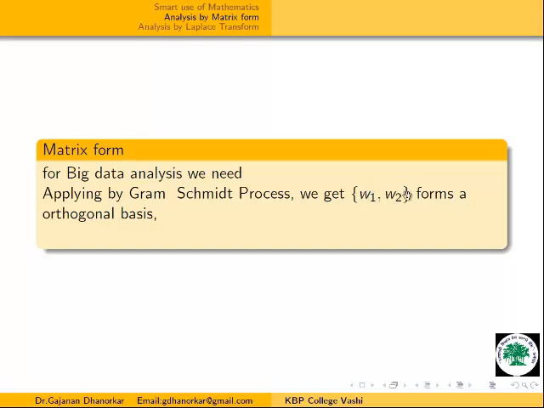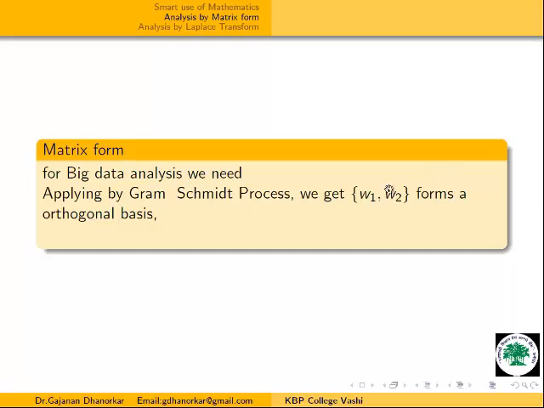That means these are two orthogonal vectors. Moreover, we can shrink these two orthogonal vectors further by converting them into orthonormal vectors, because if we normalize them,